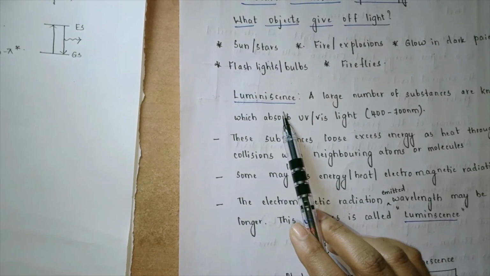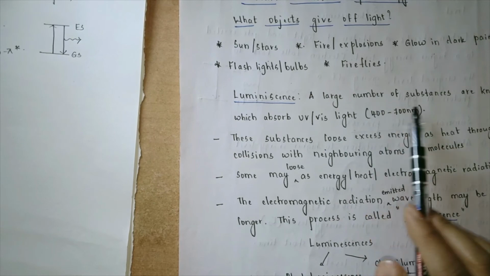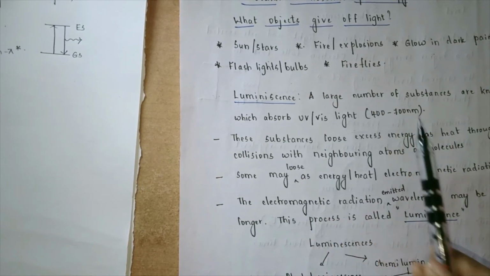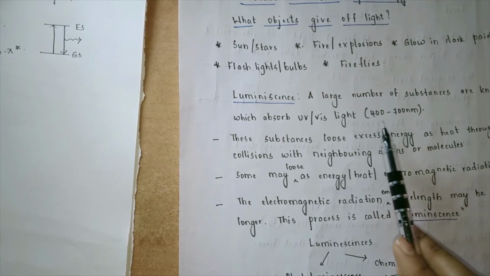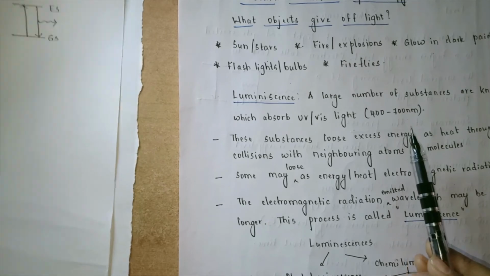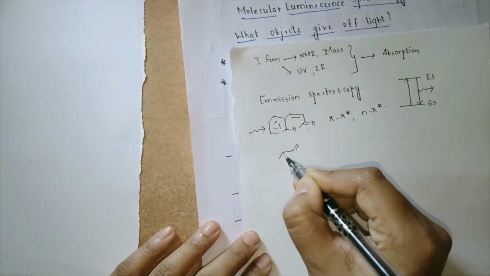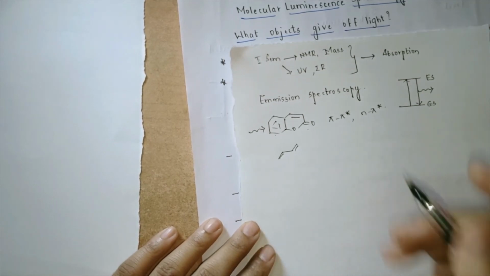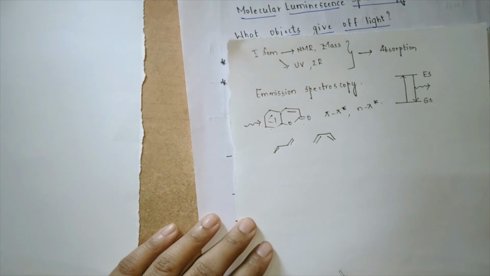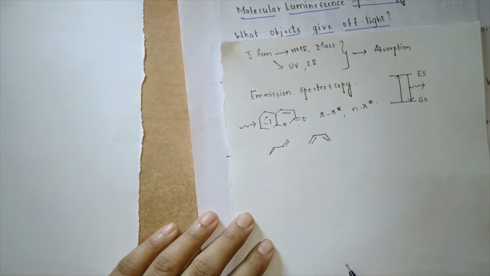Now what exactly is the definition of luminescence? We can first of all see that a large number of substances are known which absorb UV visible light. What is the range of this UV visible light? That is 400 to 700 nanometers. An example that we can give is any system which has got a double bond. We have already learnt about the bathochromic shift and hypsochromic shift. We have also seen the hyperchromic shift and hypochromic shift.